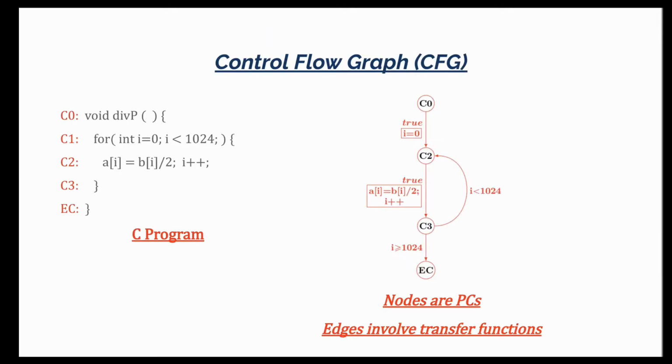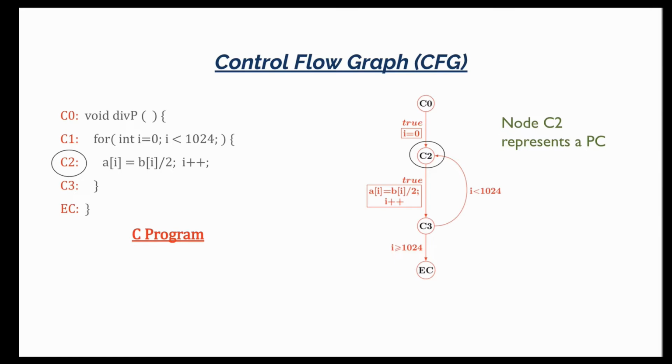Before we discuss equivalence checking, it is helpful to represent the program as a control flow graph or CFG. A CFG node represents a program PC location and each edge represents a transition. For example, the C2 node in the CFG represents the C2 PC in the C program.